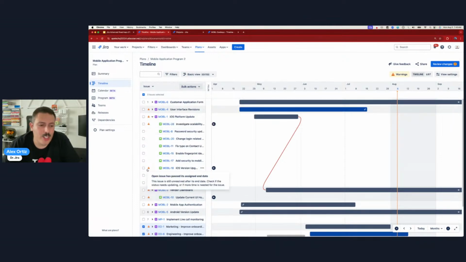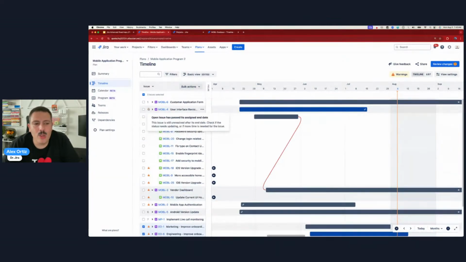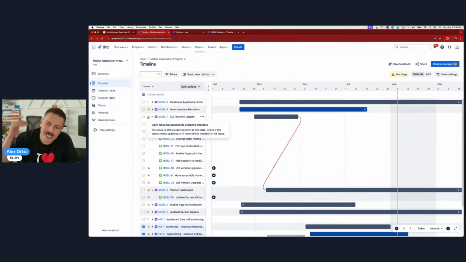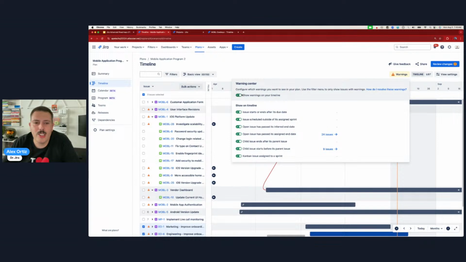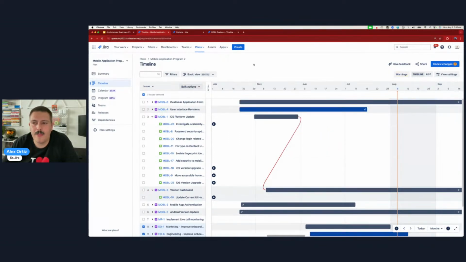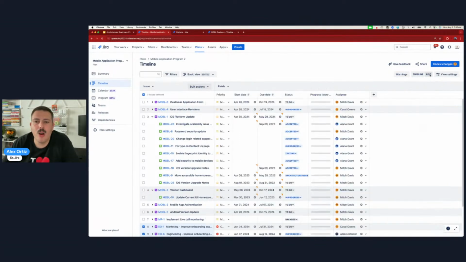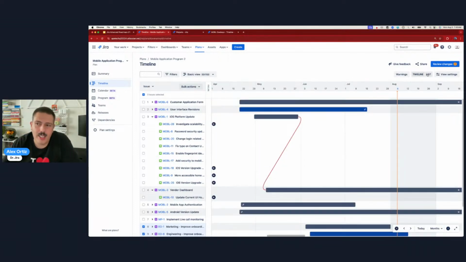So this is a new feature that you can turn the warnings on or off. But look at these warnings because these warnings are critical. And when you hover over the warning, it will tell you exactly why it's complaining. In this particular case, we have an open issue that's past its assigned end date. This is a no-no. We have an issue that is not completed and it was due before today, right? And so big no-no here. So check out your warnings, turn this on or off depending on how much noise you want to see. The timeline list view, all it does is it either hides those bars or shows the bars. That's really all you get there.